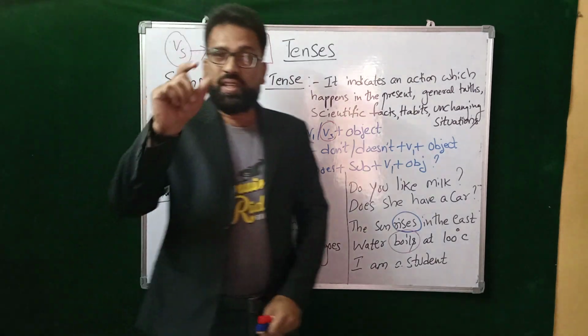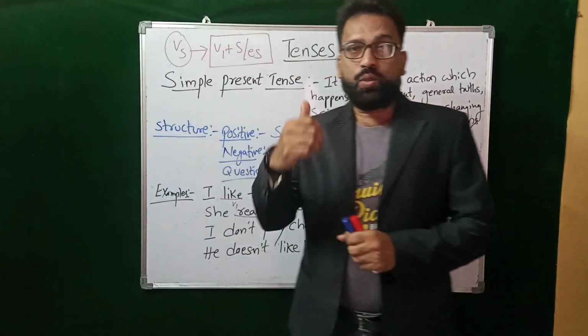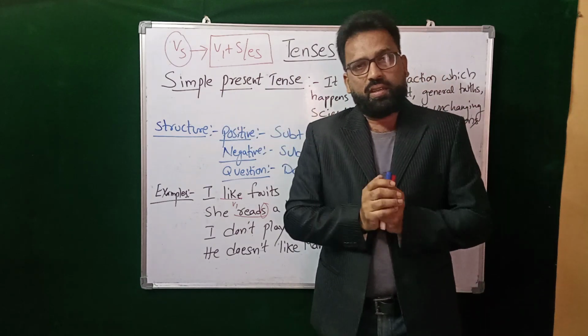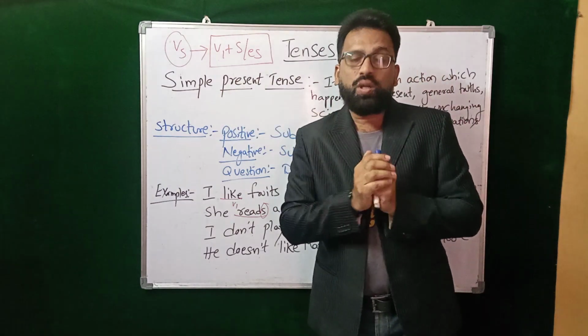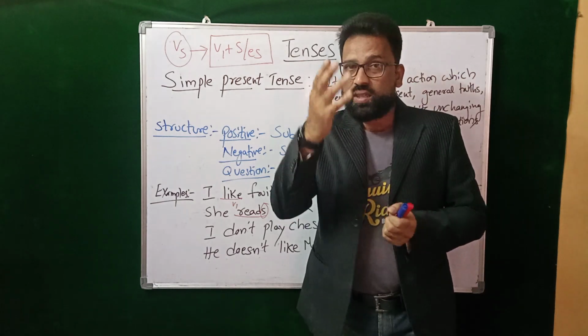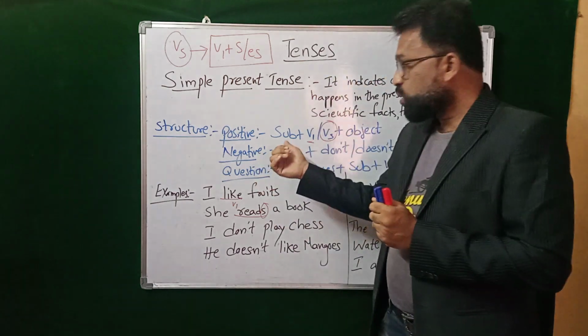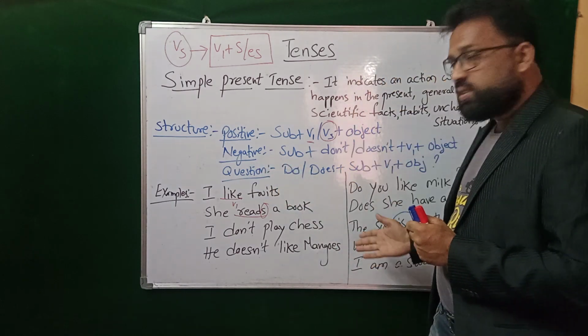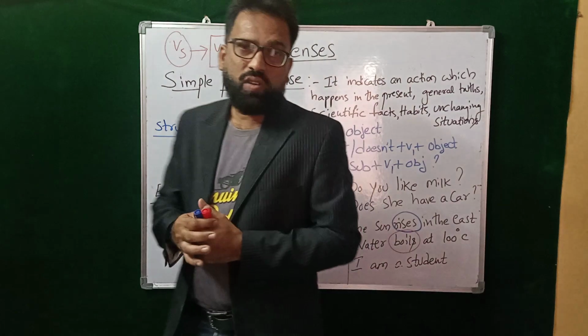So for each tense, we need to understand. In today's session, we understood about the simple present tense only. We understood where to use, how to use, what is the structure, what are the three structures. I mean, positive structure, negative structure, and questioning structure. We have learned all these things in today's session, right?